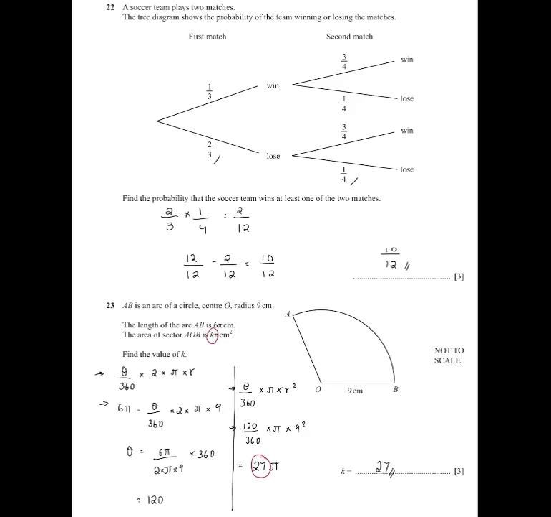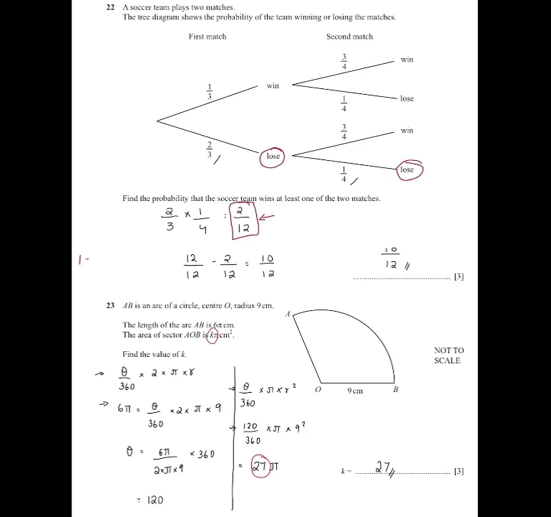Then 22, find the probability that the soccer team wins at least one of the two matches, which means the first match 1 loss and the second match 1 loss. So you do 2 by 3 into 1 by 4, which gives you 2 by 12. And you need to do this in your working, not in your calculator. So you get 2 into 1, which is 2, 3 into 4, which is equal to 12.